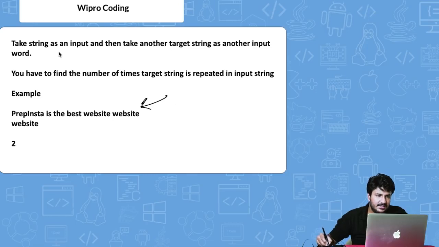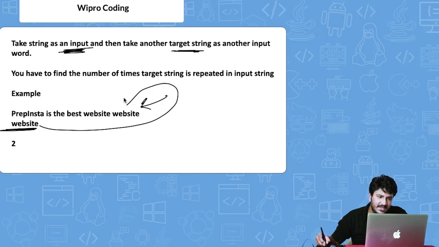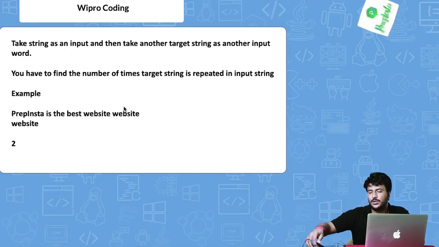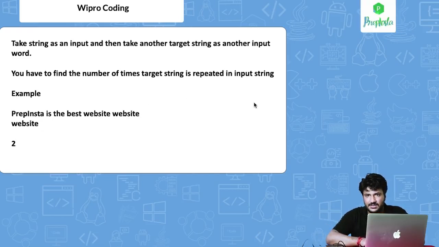Okay, so this is the input string, right? Now the second is the target string, right? So that target string is entered as website. Now you have to tell how many times this website string is repeated in this input string. So obviously 2 times, right? So this is what we are going to cover in this particular question next.